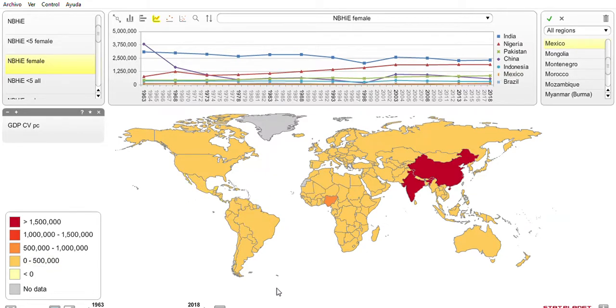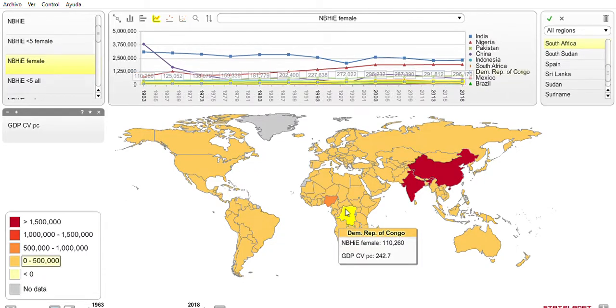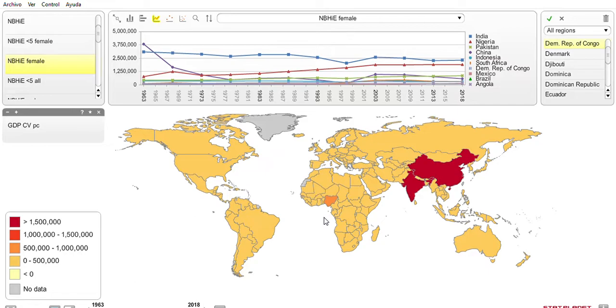And let's look at countries like South Africa, DRC. So let's see what happened with these countries as time evolves. We see how in the early 70s, in less than a decade, the number in China is reduced to less than 1 million, so 4 times less in 2 decades.